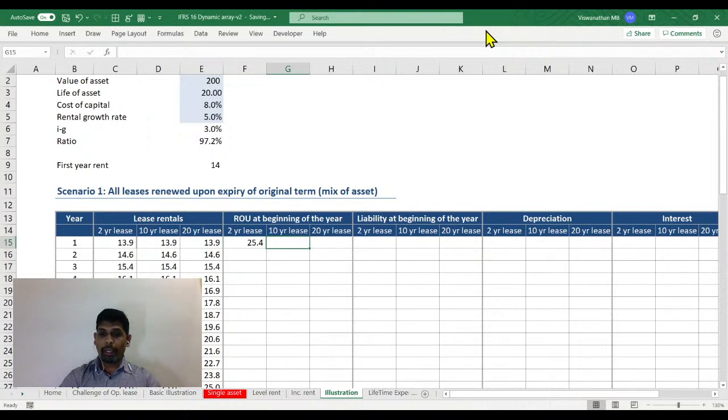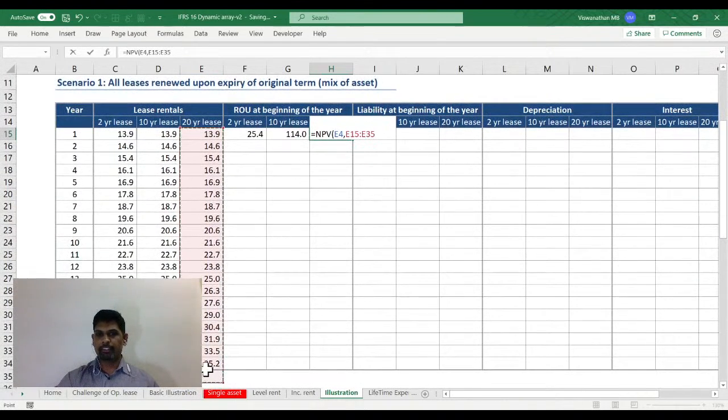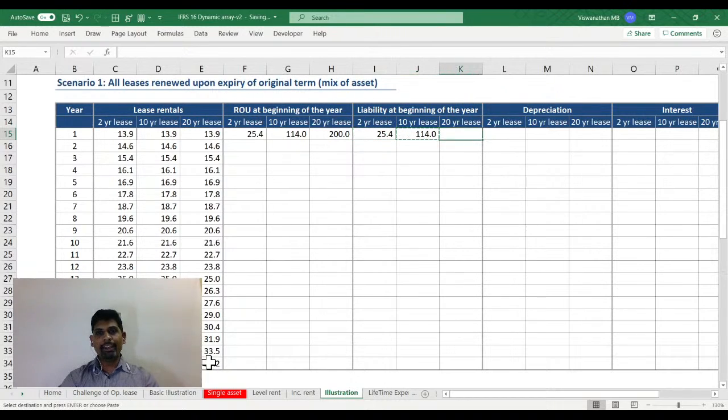If I had signed a 10-year lease, at the same 8% I am going to take the lease rentals for the next 10 years, and I would show an asset at 114, which is much higher. For 20 years, this in any case would have been accounted as a financial lease, so here I would have taken the full 20-year lease. In the initial year, I would have taken a liability to the same extent: 25.4, 114 and 200.